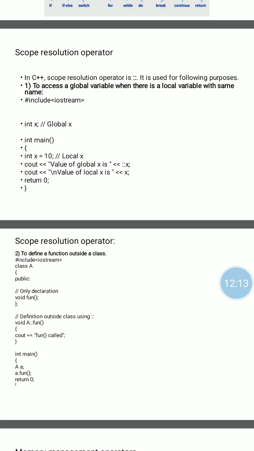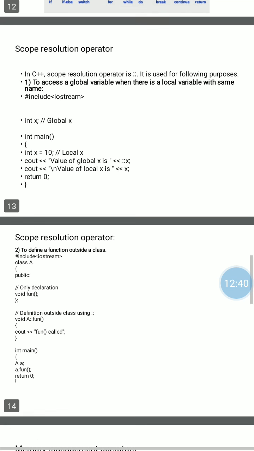Next, in case of static variable definition and static function, there are various uses of the scope resolution operator in C++. We learn all these uses one by one in next chapters. Here we discuss two uses of the scope resolution operator.